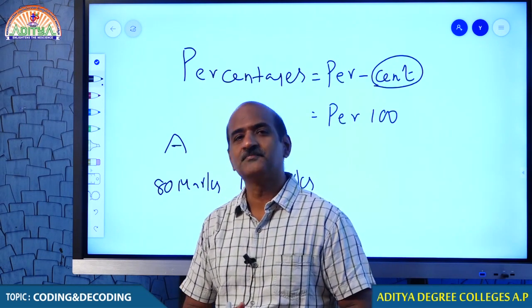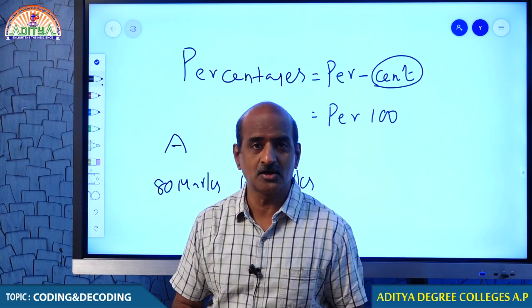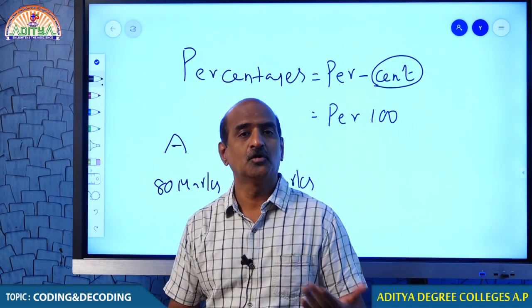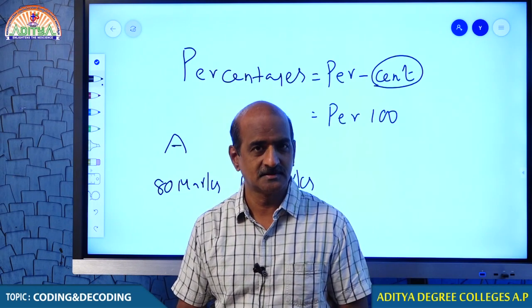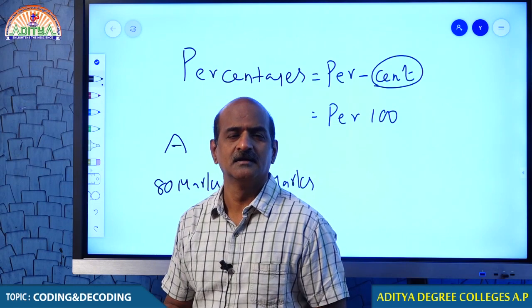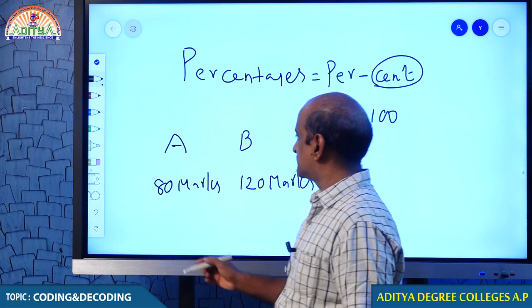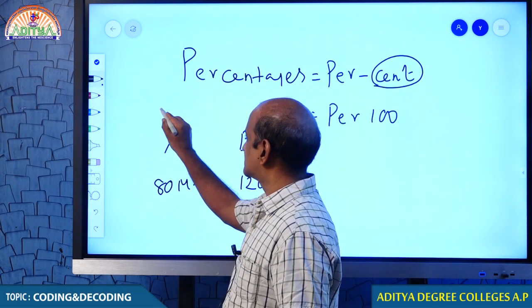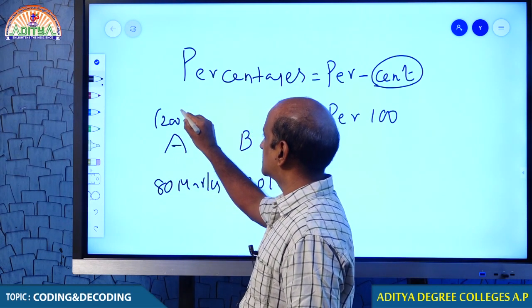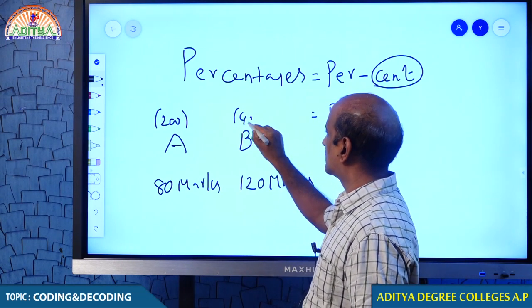It's not that easy, because as I said, they are not taking the same exam, and we don't know what marks are actually given for each exam. Unless we have that idea, we can't come to a conclusion. Let me suppose that the examination A is taking is of 200 marks, and the examination B is taking is of 400 marks.